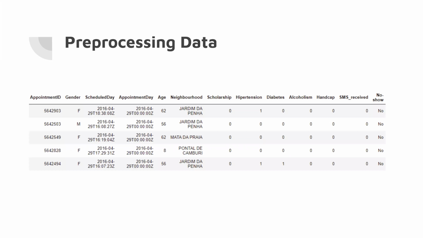So this is how our initial data looks like. We have 14 different features, such as the ID, the scheduled day, the gender, the age, which day they show up, the neighborhood it's in, the scholarship, which is basically just government subsidies, hypertension, diabetes, alcoholism, handicap, whether they receive SMS, and whether they show up or not.